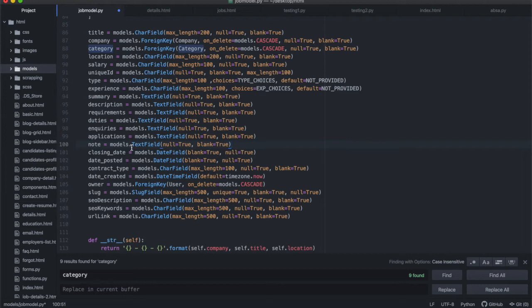It's not a real big deal, but I thought, let me try and just match my model to the data that I'm going to be getting, okay? So as I was scraping it and working through it, I just added more things. For example, I added things like duties, inquiries, requirements, which weren't there before, right? So I'll just take you through it, but I don't want to spend too much time, not too much detail. This is very similar to what we did last week.